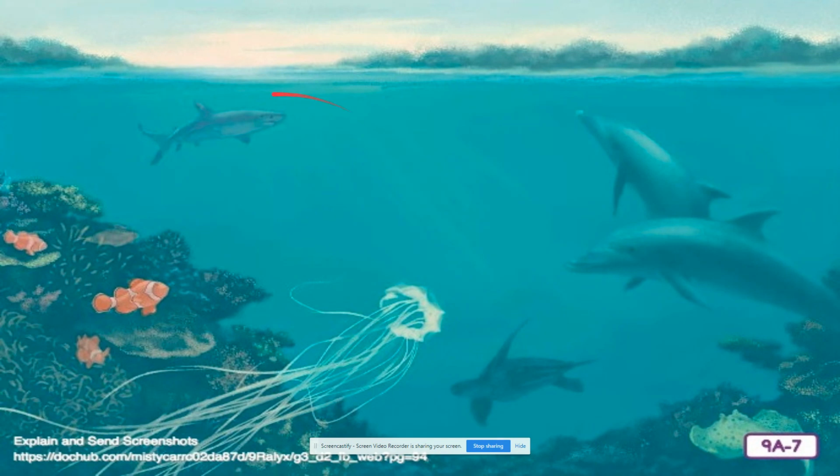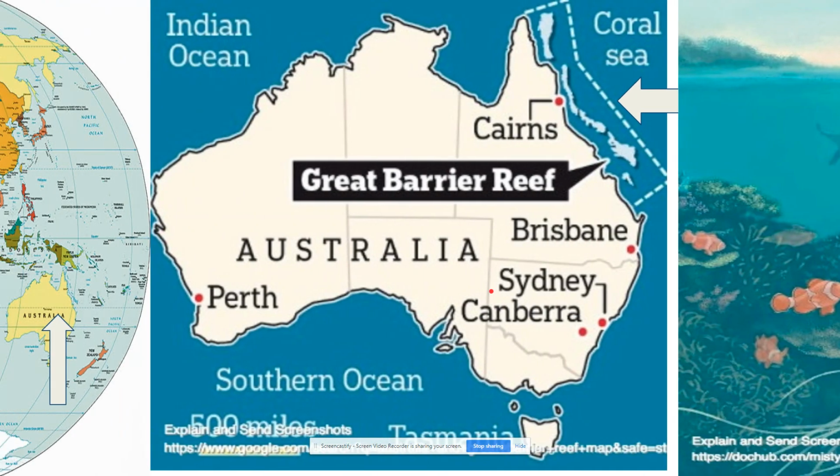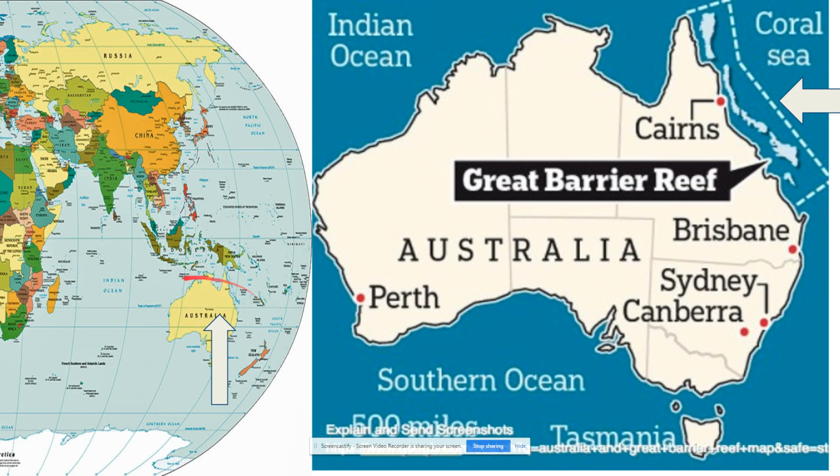How about the shark? Yes, it is a fish too. It breathes through gills, and unlike the dolphin, does not provide milk for its young. And the stingray? See, we find our stingray. The stingray is a fish too. It is a relative of the shark. So Australia is way down here, and the barrier reef is off this side. So it's over here where this red dot is, or if I zoom in closer, it's on the northeast side of the continent of Australia.